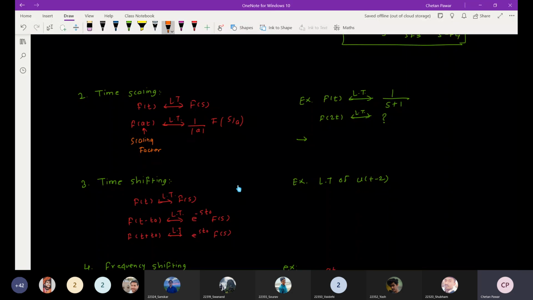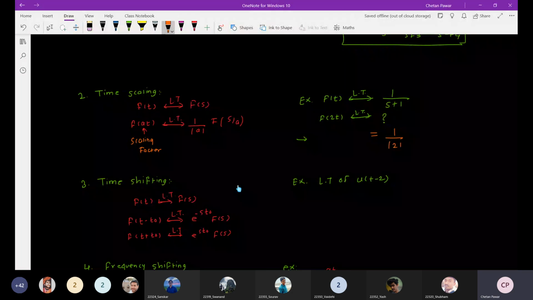Now here you can see that f of t has the Laplace transform 1 upon s plus 1. So what will be the Laplace transform of f of 2t? You just need to apply this simple property here. So you can solve this. Here a is 2, so you just need to use that.